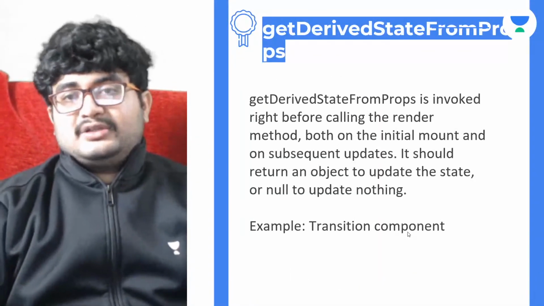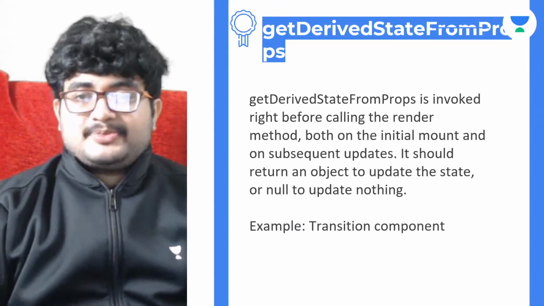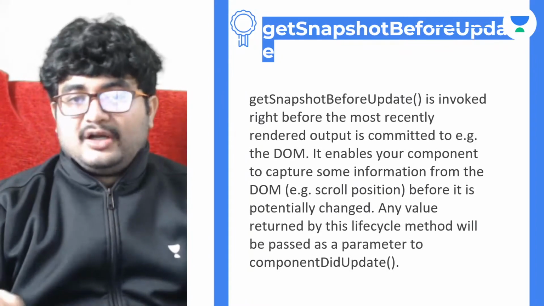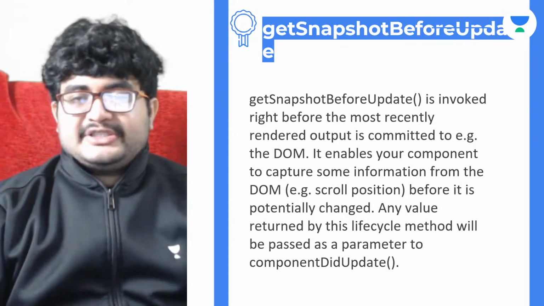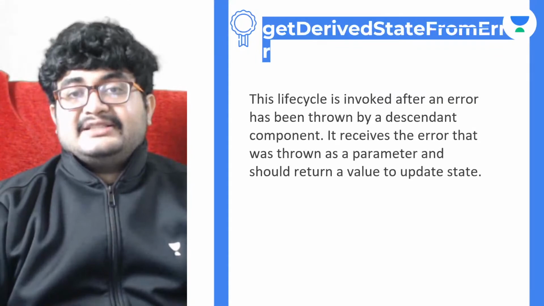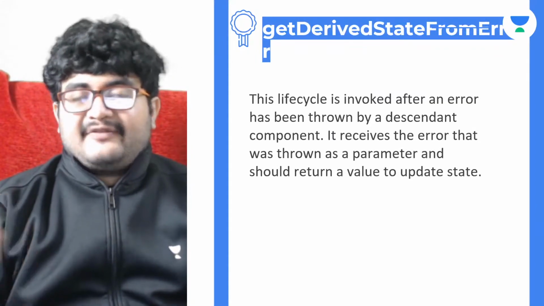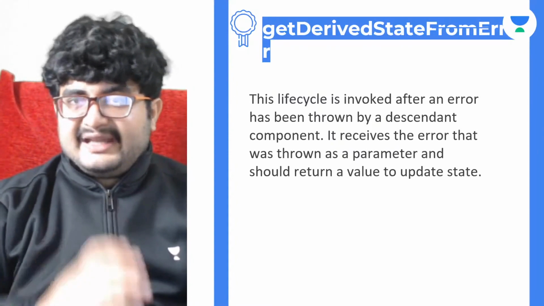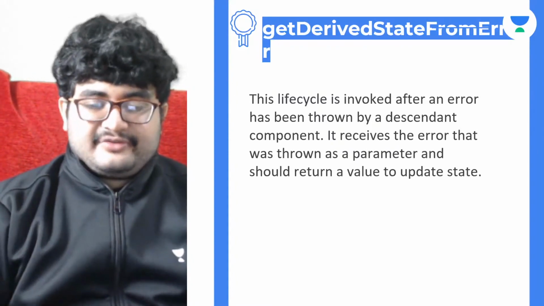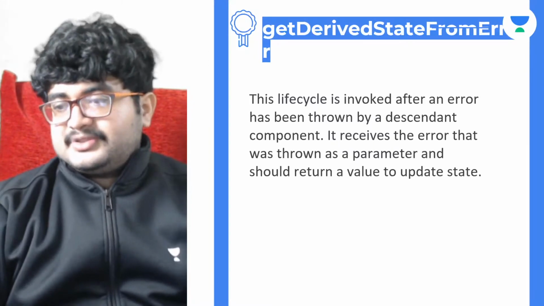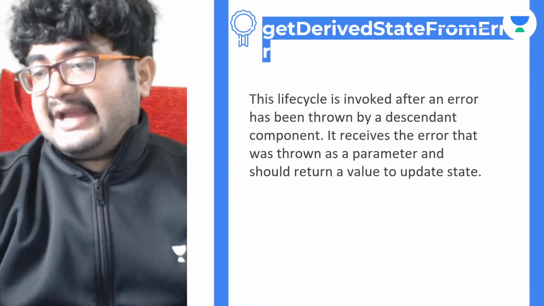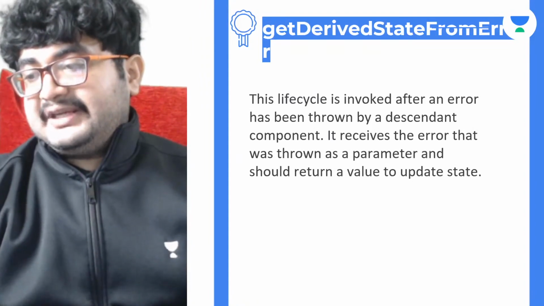So we have covered all these things: getDerivedStateFromProps, and getSnapshotBeforeUpdate, which is for maintaining scroll positions and those things. Similarly, getDerivedStateFromError will be invoked after an error is thrown by one of the descendants. It's very similar to getDerivedStateFromProps. That's all I wanted to cover for today. Let me know if you have any doubts. Otherwise, we can end the class here.